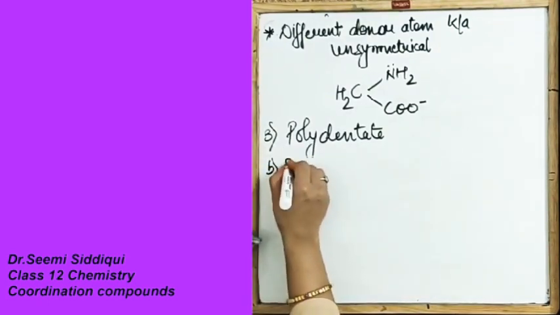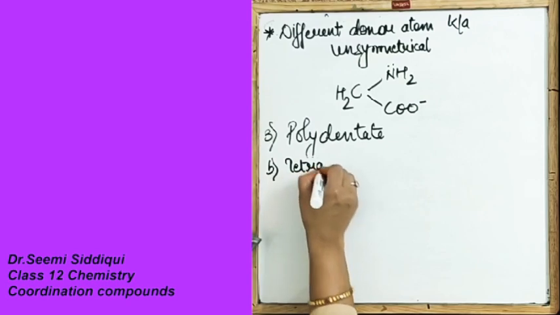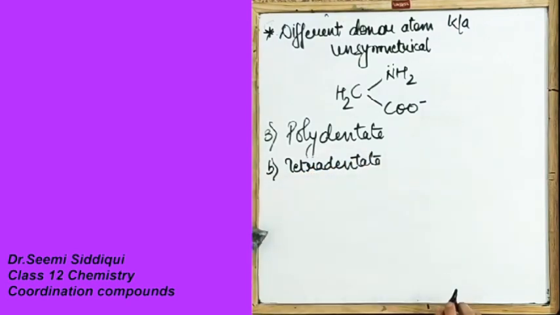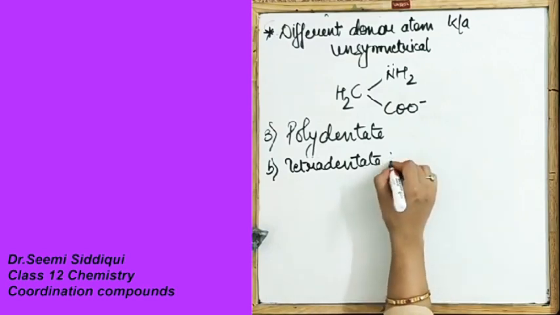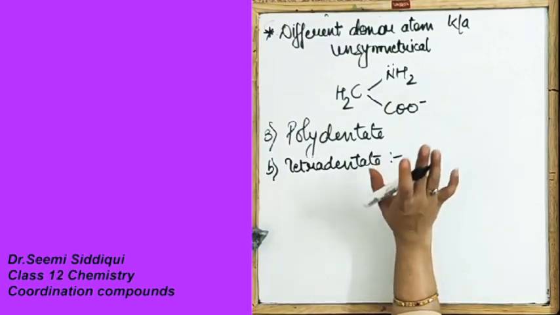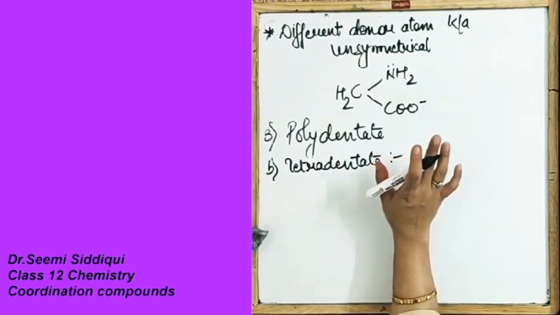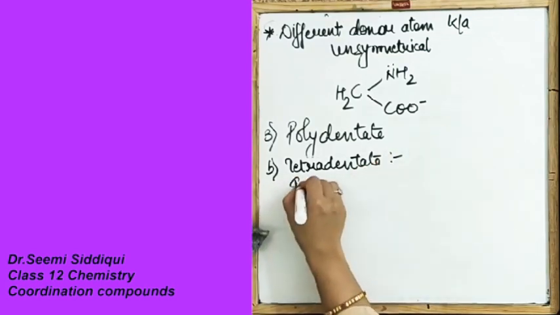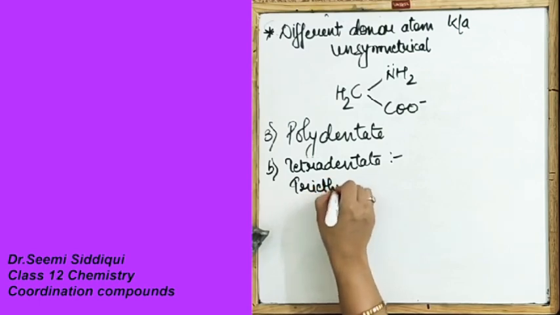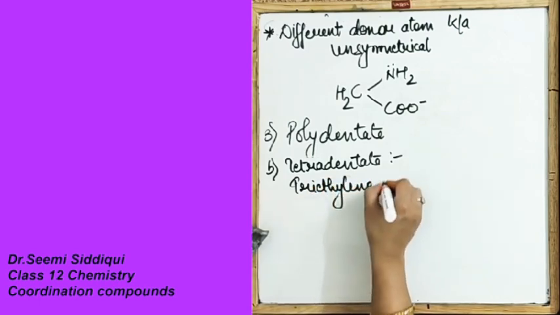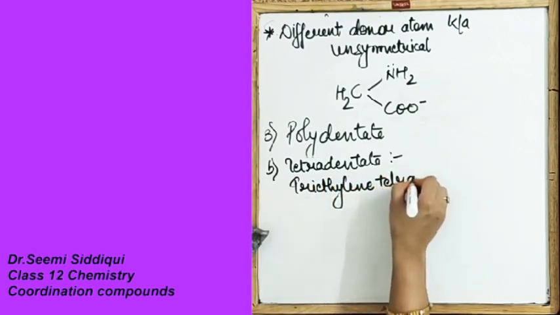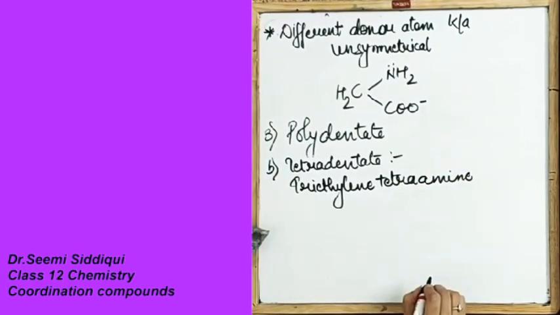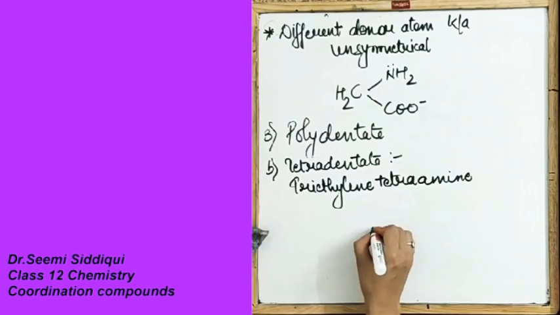B part, tetradentate. Tetradentate means that it has four donor sites, isn't it? What is the example of four donor sites? Triethylene tetraamine. Let's look at its structure.